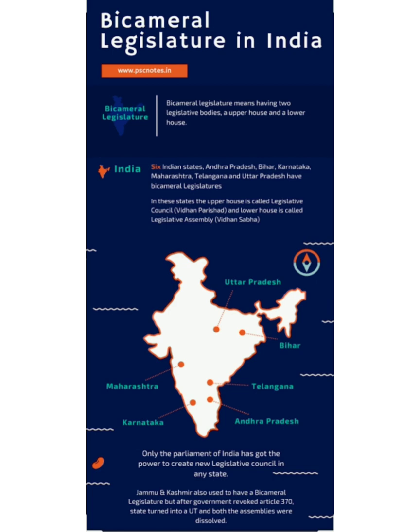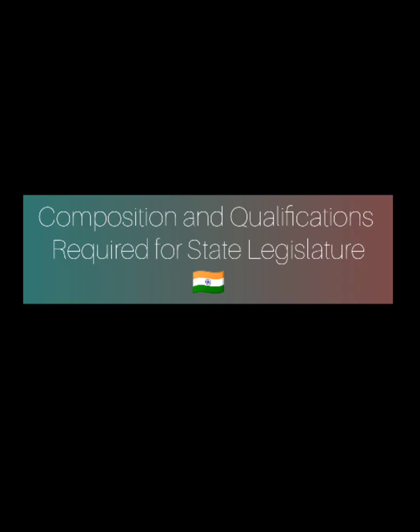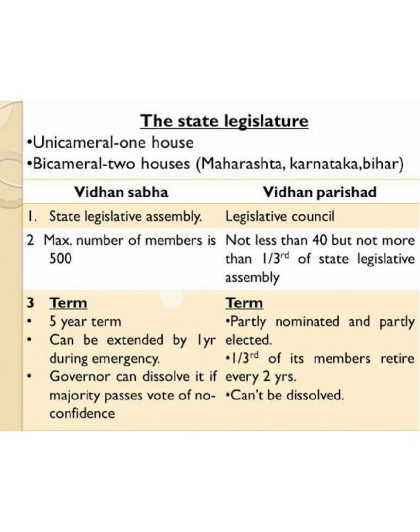Now coming to the next topic, that is the composition and the qualification required for the state legislature. As already mentioned, the state legislature has 2 parts. One is Vidhan Sabha and the second one is Vidhan Parishad. Vidhan Sabha is also known as the Legislative Assembly and Vidhan Parishad is known as the Legislative Council.